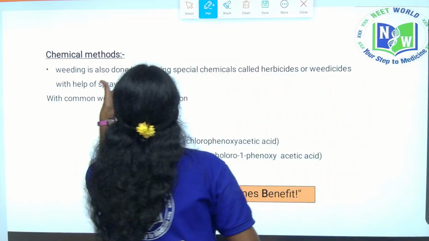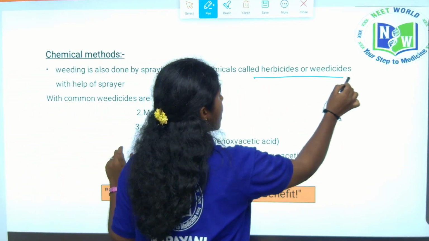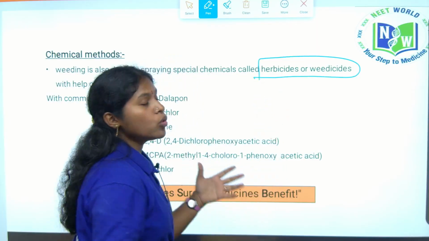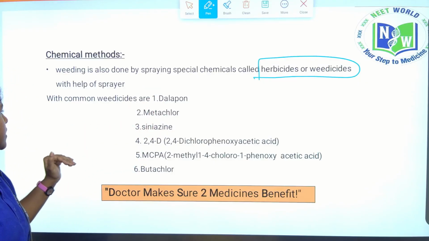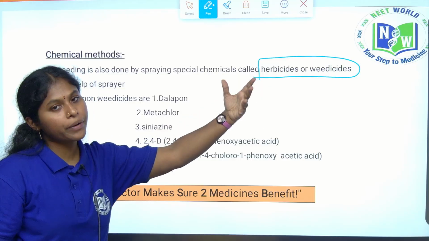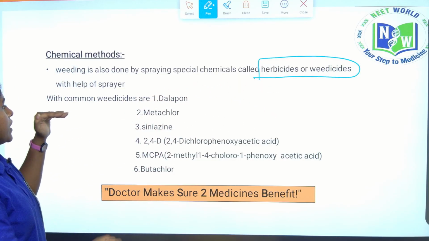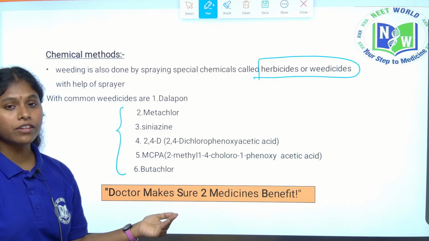See, weeding is also done by spraying some special chemicals. We call them herbicides and weedicides. To remove unwanted plants, we spray these special chemicals. These are the common weedicides we usually spray on the crops.